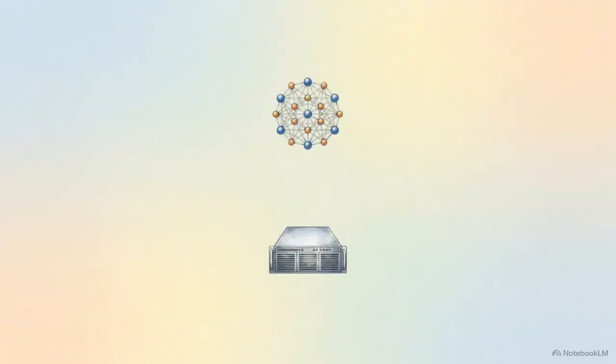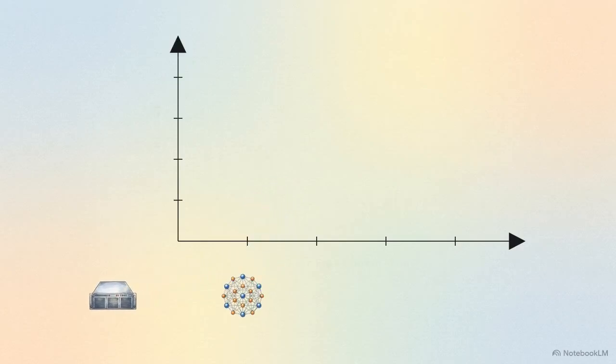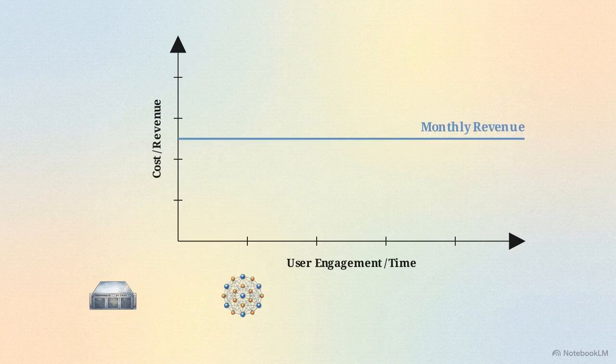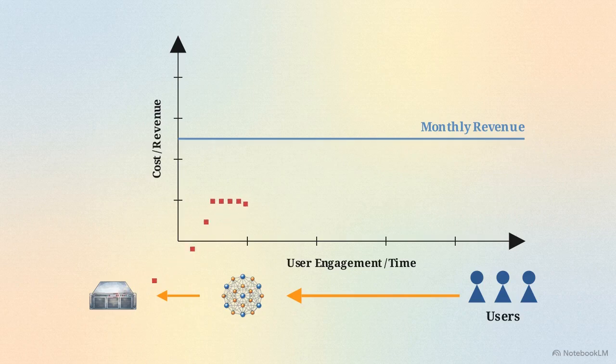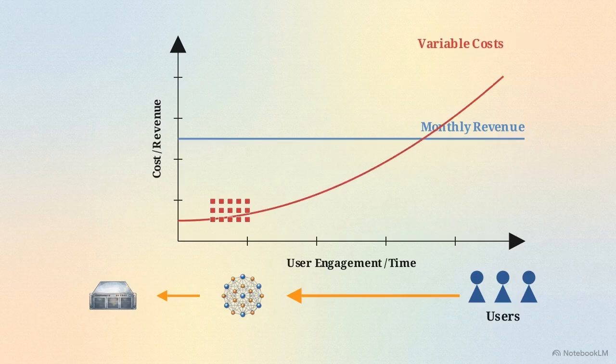Moving to the highest layer of the framework, we see how hardware physics impacts the boardroom. In a standard SaaS application, the monthly recurring revenue per user is generally fixed by a subscription tier. Now consider a growth scenario where users increase their engagement with the AI features of the platform. That increased engagement forces the generation of massive amounts of computationally heavy output tokens. The variable inference costs rise linearly, or even exponentially, intersecting and climbing above the flat subscription revenue.